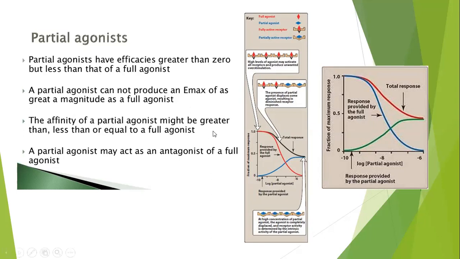Here is the same graph, but I made it bigger. Here is the response provided by the full agonist. Look at the response provided by the full agonist, which is different from the one with the partial agonist, and in the red color is the total response.